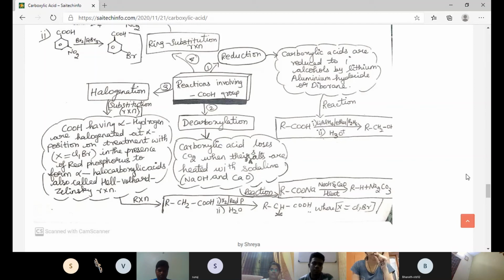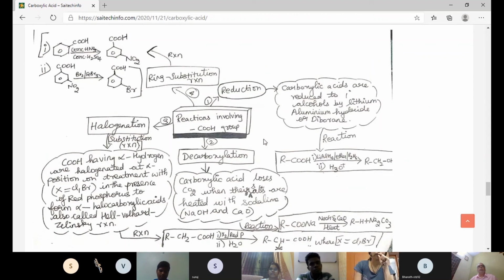The next reaction is halogenation. In the halogenation reaction, carboxylic acids having alpha hydrogen are halogenated at the alpha position. Halogens can be represented as X, where X can be chlorine, etc.